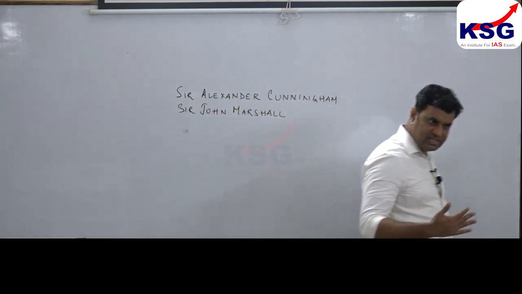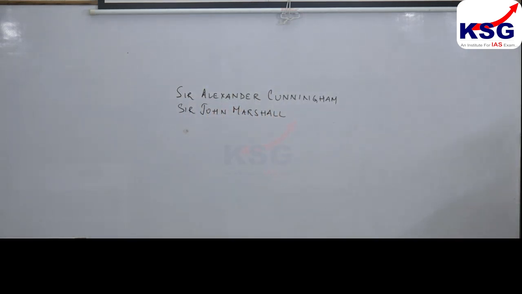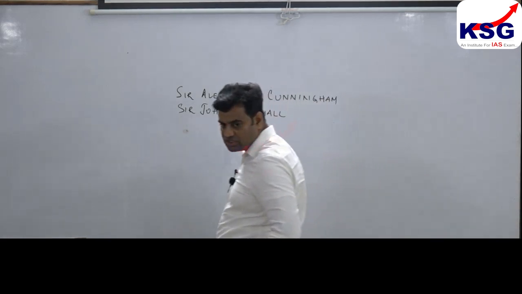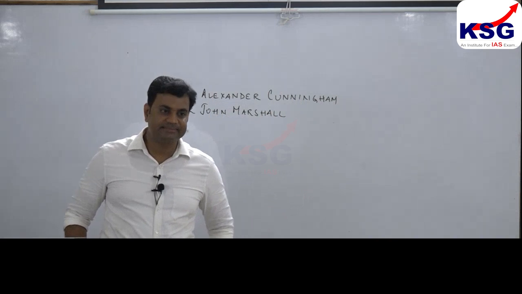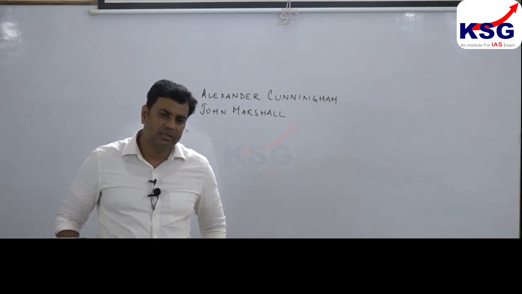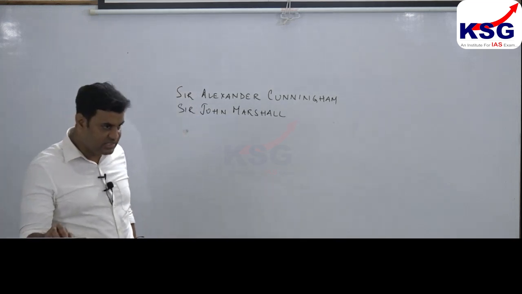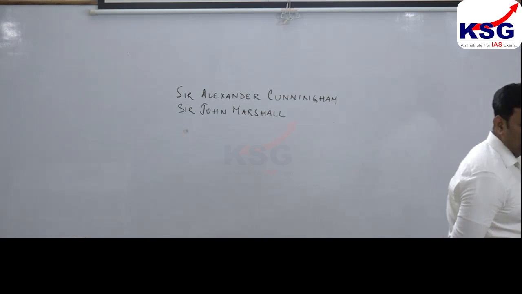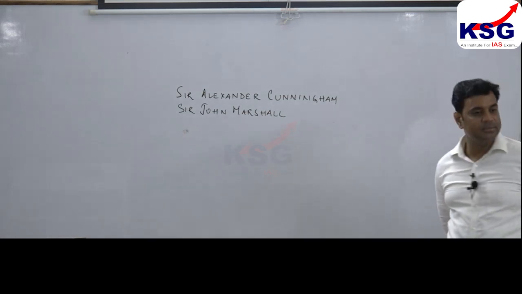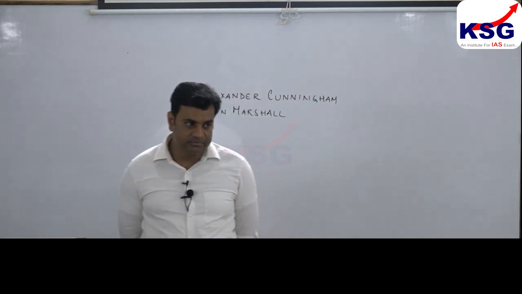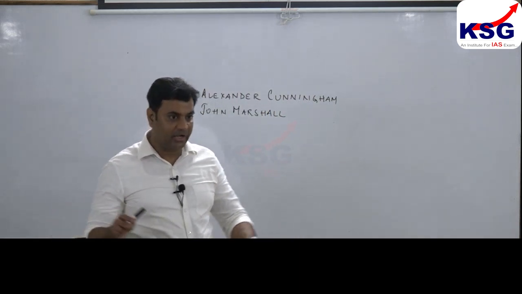The science of excavation began with a distinct method of vertical digging. I hope you understand vertical digging.